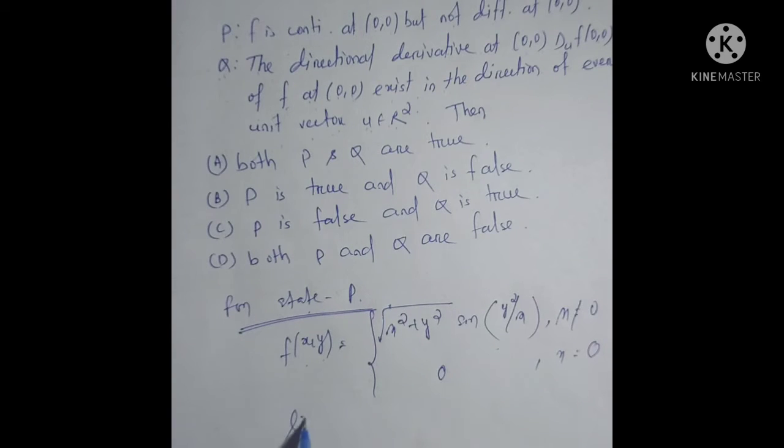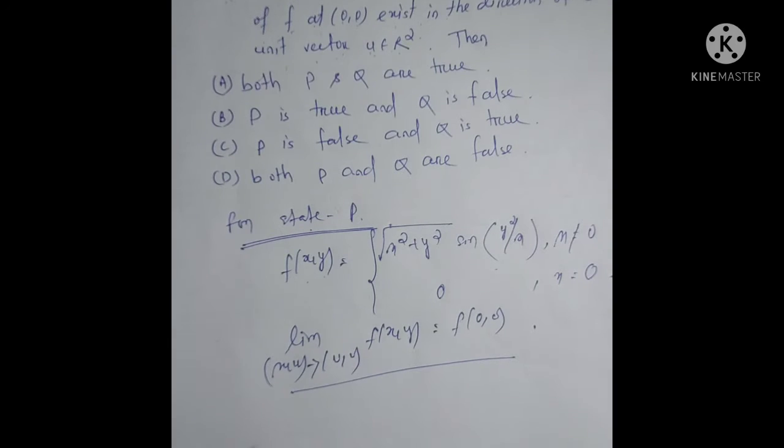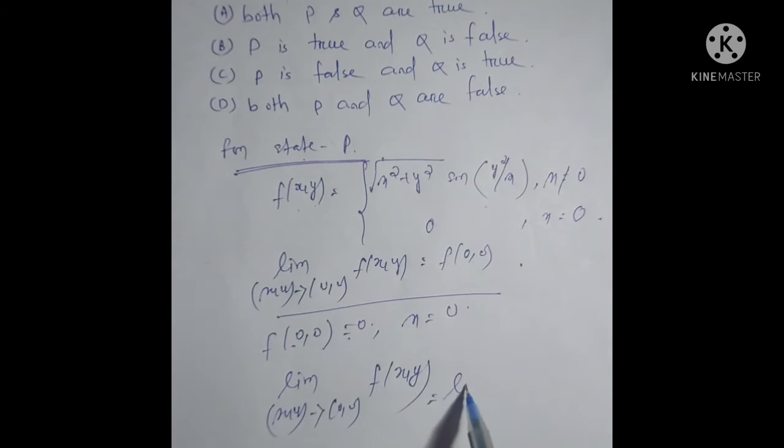For continuity, we have to check that the limit of f(x,y) as (x,y) tends to 0 is equal to the functional value at 0. If satisfied, then it is continuous at origin. If not, then it is not continuous at origin. Now f(0) is equal to 0 because the function is 0 when x is equal to 0. Here x is equal to 0, so the functional value at origin is 0. Now we have to find the limit as (x,y) tends to origin of f(x,y), which is equal to the limit as (x,y) tends to 0 of √(x² + y²) sin(y²/x).